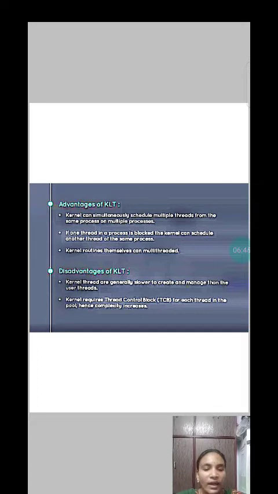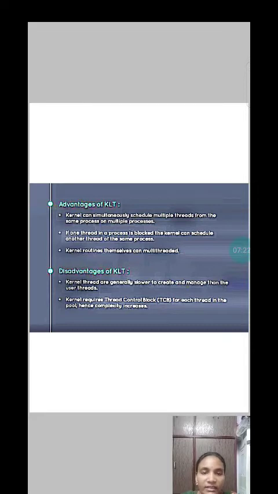I can explain this point with a simple example which we come across in our examination hall. Whenever our front bench student is absent for exam, the invigilator asks us to occupy his space to move forward. This is the same exact scenario which is going on in kernel level thread, because if one thread is blocked, kernel can schedule another thread in place of blocked thread, so that the execution is continued eventually without any interruption. Kernel routines themselves can be multi-threaded.